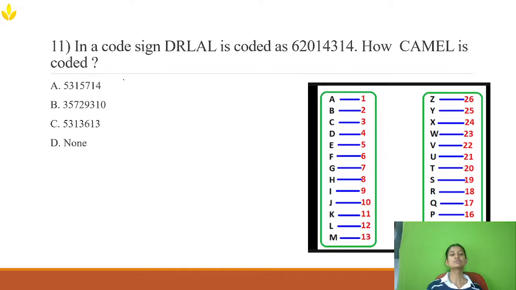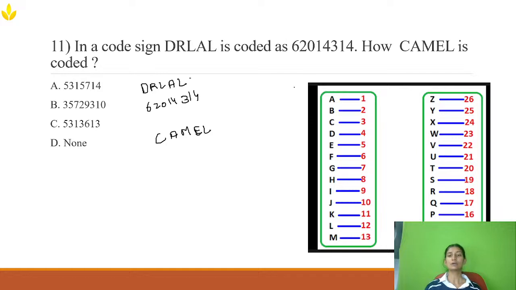Now, the next question is from coding and decoding. They are telling that in a code, DRLAL is coded as 6 20 14 3 14. Then CAMEL is coded as what? Let's see what pattern is running. What you have to do is find the pattern between DRLAL and 6 20 14 3 14, apply the same pattern to CAMEL, and you will find the answer.